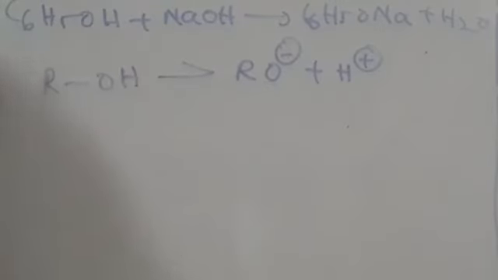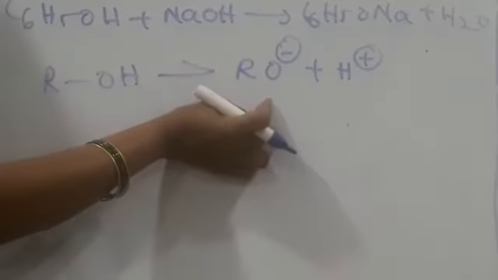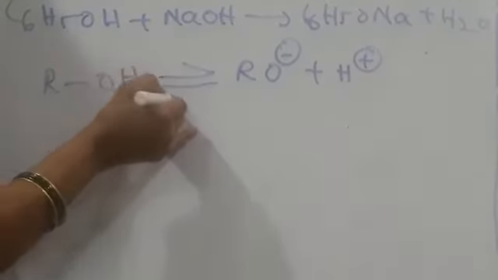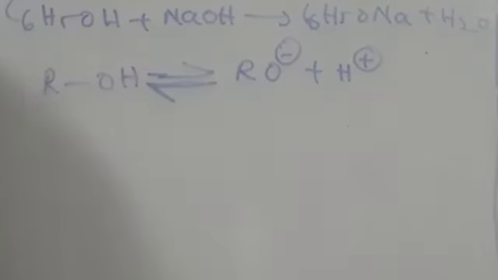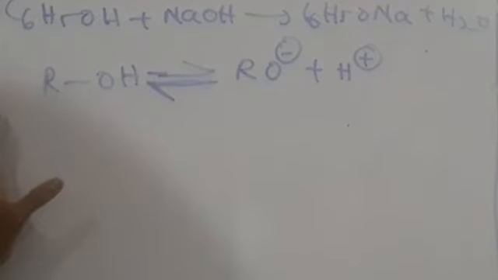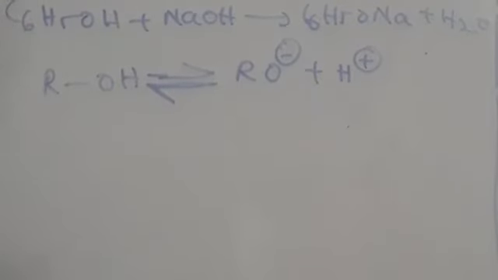Why? Because alcohols are weak acids and this is a strong conjugate base. It immediately reacts with the H plus ions and a reversible reaction takes place here. Okay. So, this reaction also indicates the weak acidic nature of alcohols.